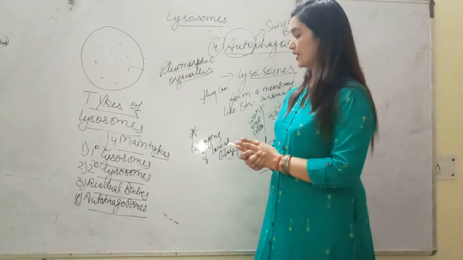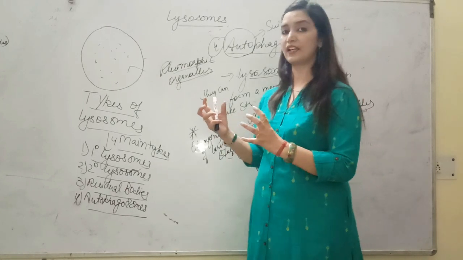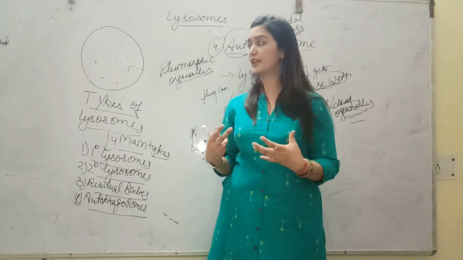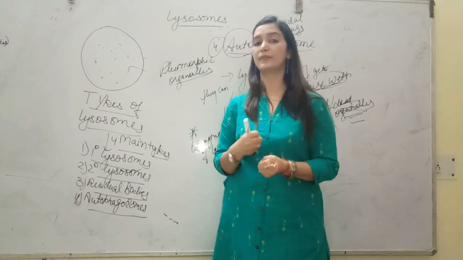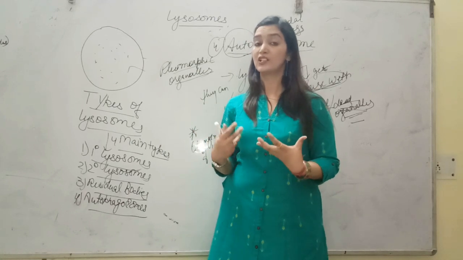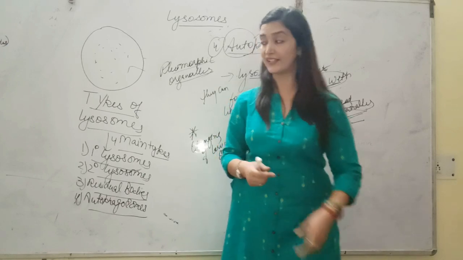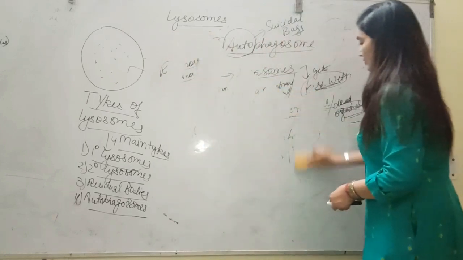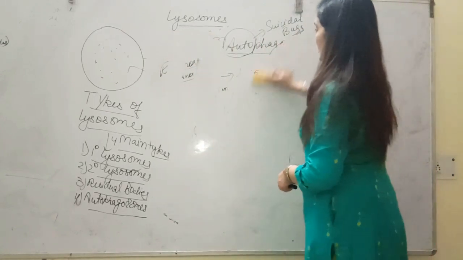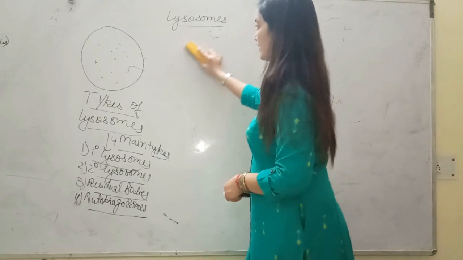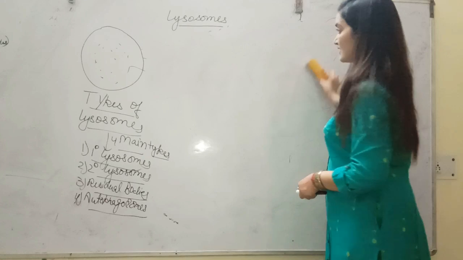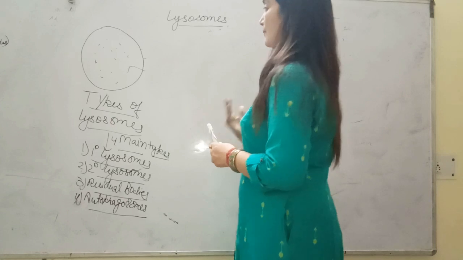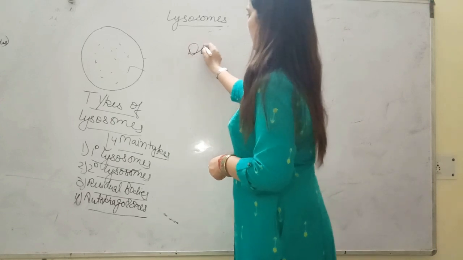Alright student, इसके अलावा अगर ये लाइसोसोम्स बॉडी के अंदर ठीक से काम नहीं करें, if lysosomes are not forming properly in our cells, and if they are not removing the waste materials from our cells, so what happens? Some disease also occurs like arthritis. So I would like to talk about disorders due to lysosomes. अगर lysosomes malfunctioning है, तो बहुत सारे डिजीज बॉडी के अंदर हो सकते हैं, क्योंकि सेल starts accumulating waste materials. Waste material accumulate हो रहे हैं, there is nothing to remove them. So what type of disorders are associated with lysosome?